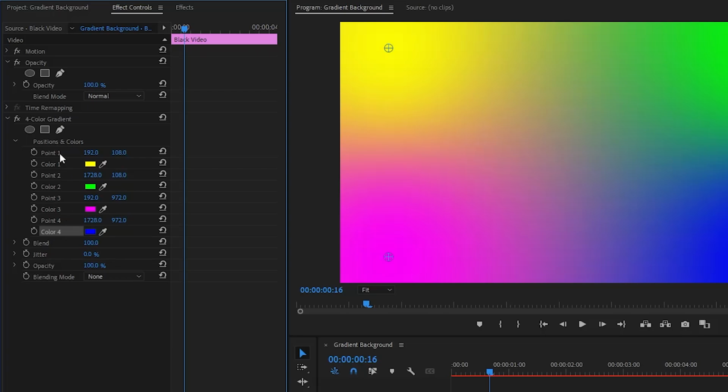And then, you can see there are 4 points parameters. These points define where each color starts and ends within the frame. Play around with these to achieve the desired flow of colors in your gradient.